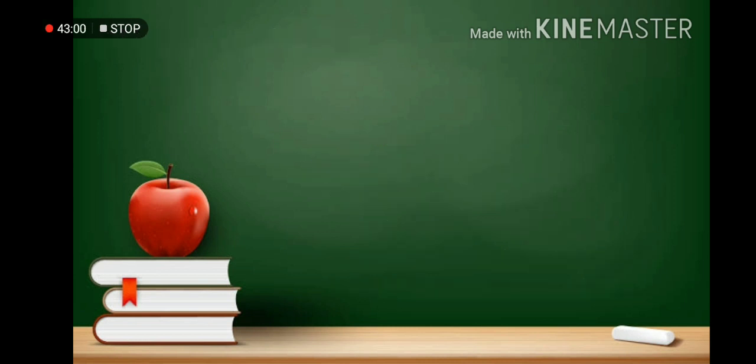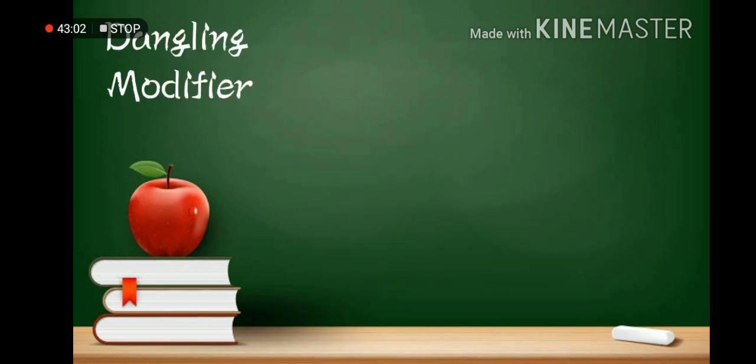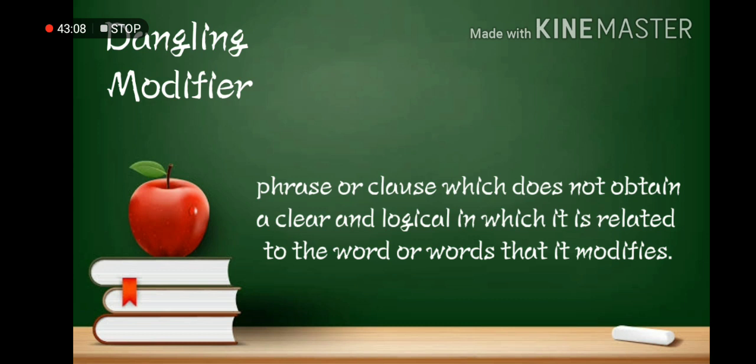Now, let's talk about the dangling modifier. A dangling modifier is also a phrase or a clause which does not obtain a clear and logical relation to the word or words that it modifies.